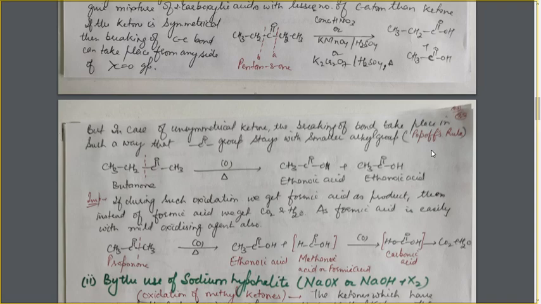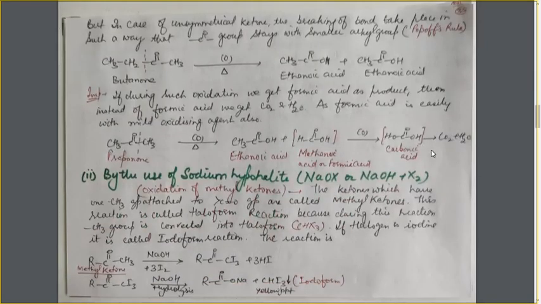Next, one important point: if during such oxidation we get formic acid as the product, that is, the oxidation takes place, meaning carbon-carbon bond breaking occurs, and the product formed also has formic acid in it, then instead of formic acid, we will not get formic acid as the final product. We will get carbon dioxide and water molecules instead of it. Why is this so? Let's see an example.